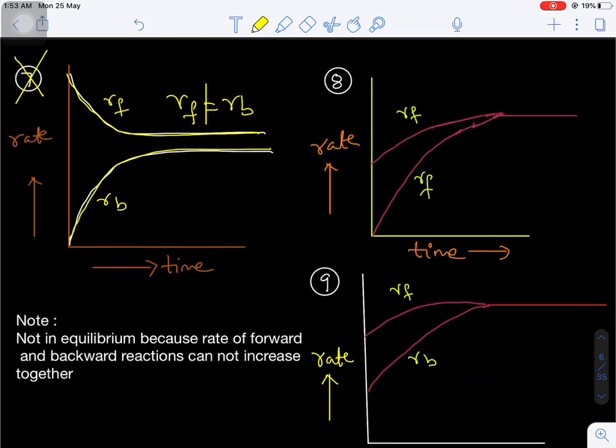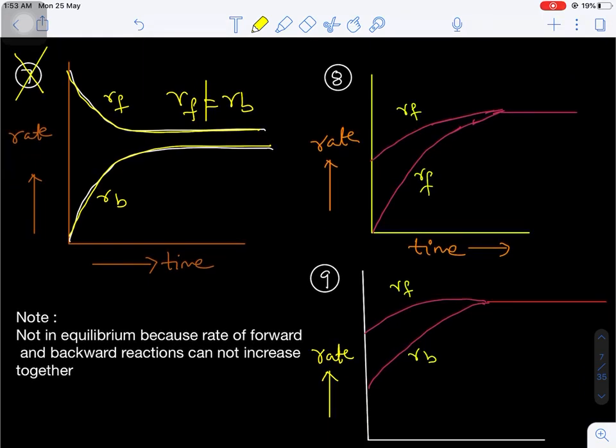Now come to graph number 8. In graph number 8, there are no products, only reactants initially. The concentration of products is 0. Now here you see the rate of forward reaction is increasing, and the rate of backward reaction is also increasing.